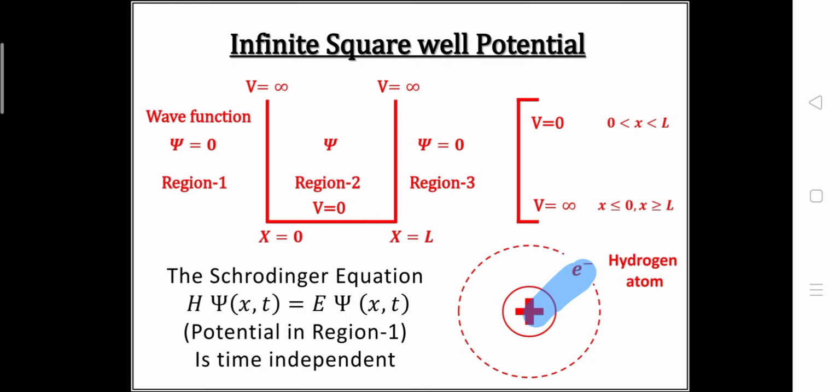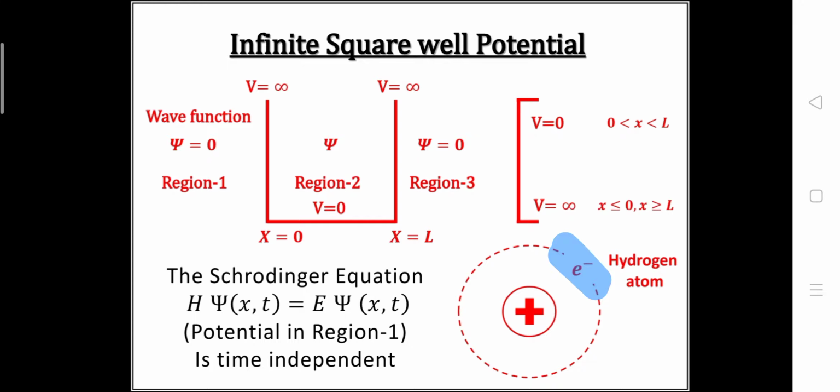These two forces can be easily converted into potential by using the formula V is equal to minus integral of F dr. So we can conclude that we will have two potential barriers around this electron. The electron cannot move away from the nucleus or towards the nucleus, it will remain in this particular orbit. So this is the best example for understanding the infinite square well potential.